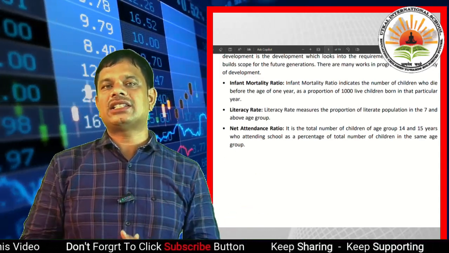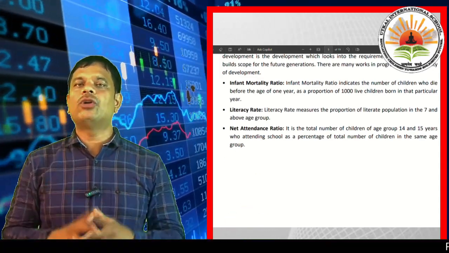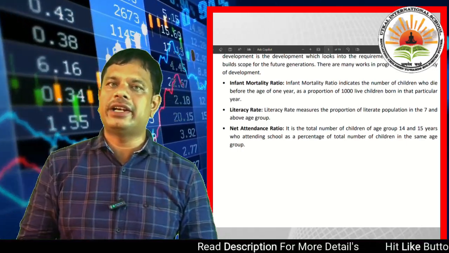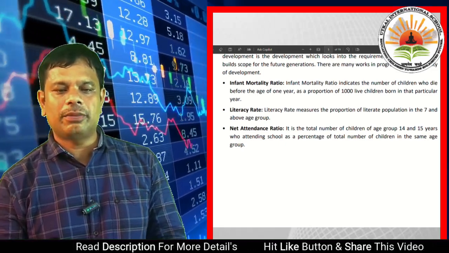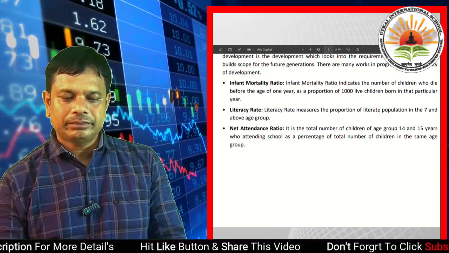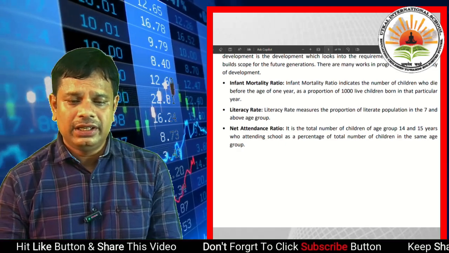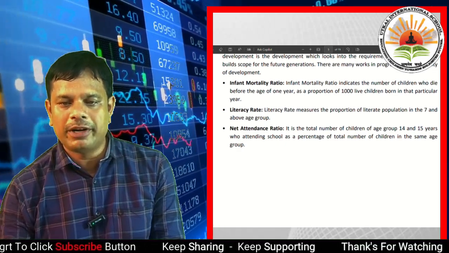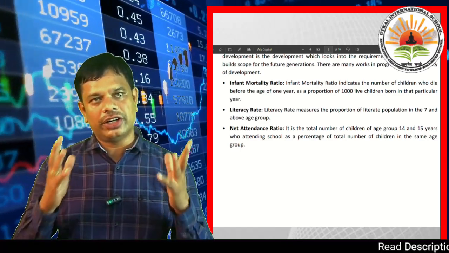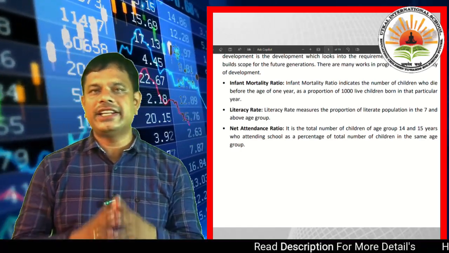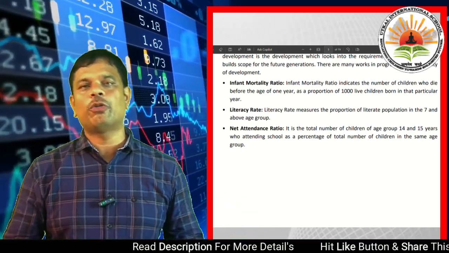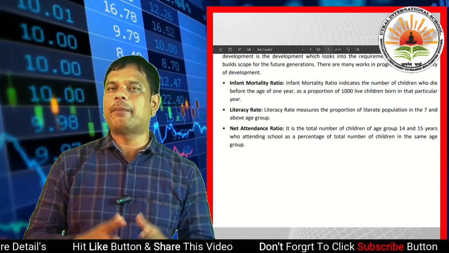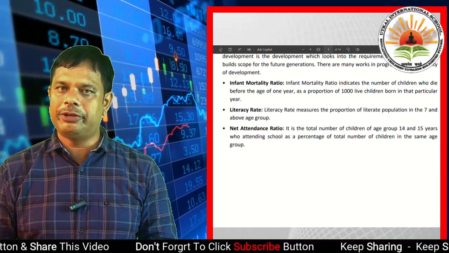So dear students, these are all about your first chapter, development. It is a very important chapter. The main points of development: first, the idea of development. Development involves many questions, a better lifestyle, and the aim of development is to update as per the demand of time, and development is not the same, it varies from person to person. The second thing is income and other goals, that is for person to person, or individual.